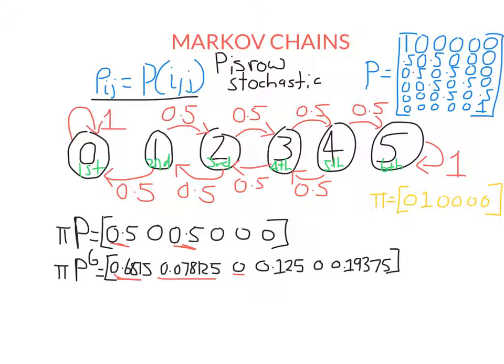Without the Markov chain, suppose I wanted to calculate the probability that I have exactly $3. That's actually very tricky. We know that if we started with $1 and we had $3 after 6 goes, I must have won 4 times and lost twice. That's how I'd end up with $3.